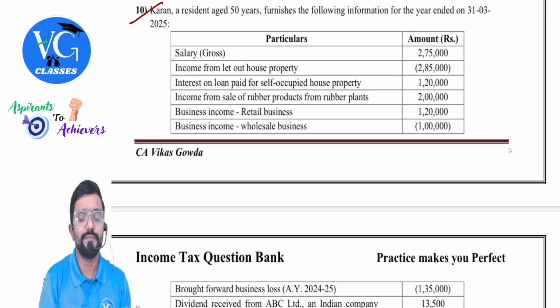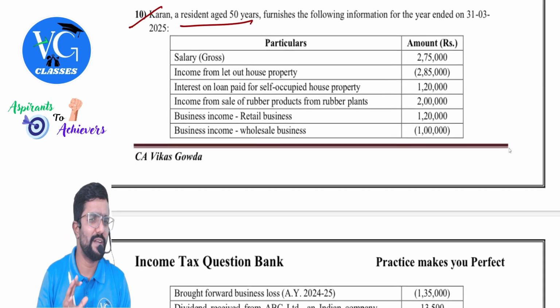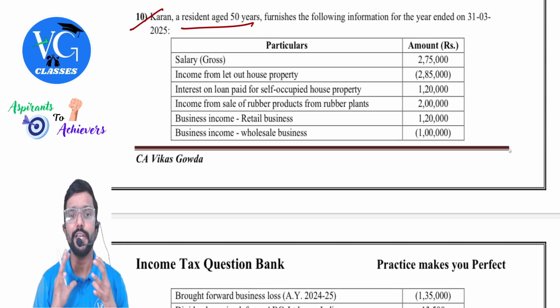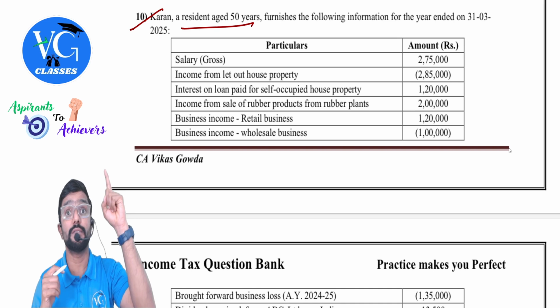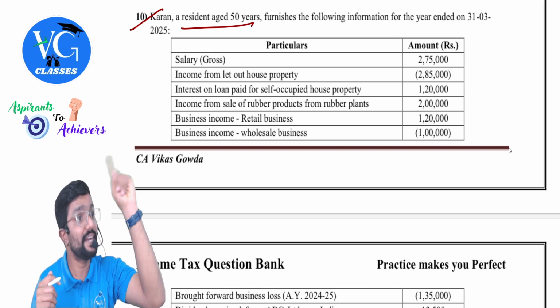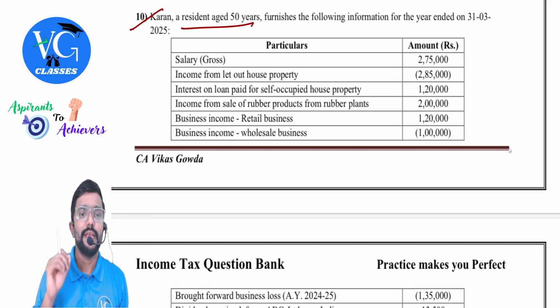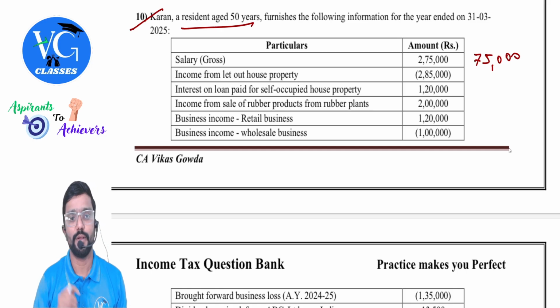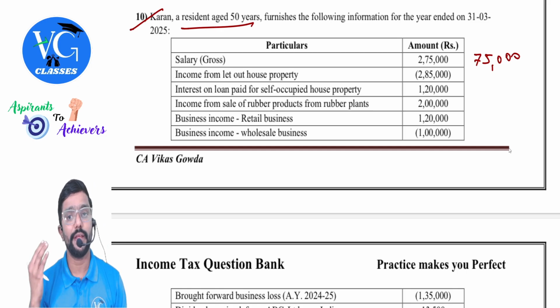Current, a resident aged 50 years. Age will not matter for our answer, but residential status somewhere might be helpful. We will see. Furnishes the following information for the year ended 31st March 2025. Salary, gross 275. Should we take care of standard deduction? Yes. How much standard deduction under default regime? 75.